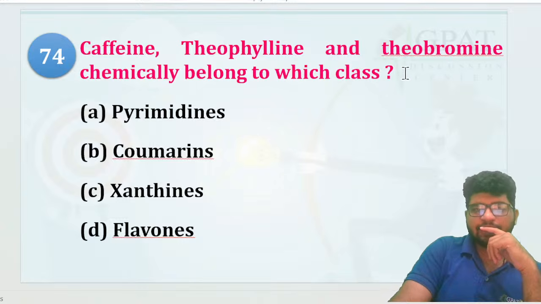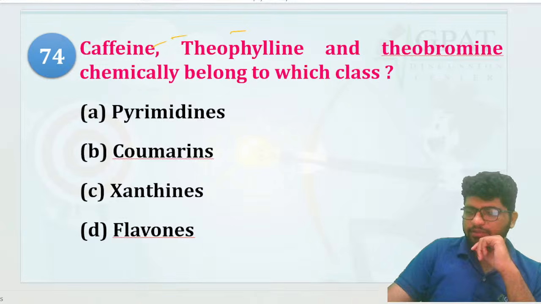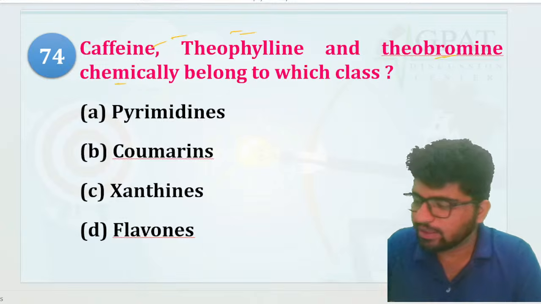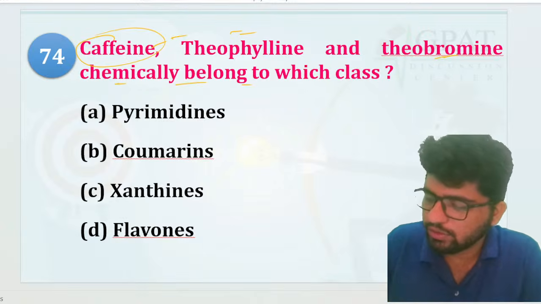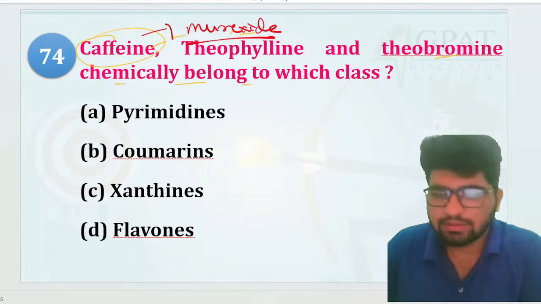Okay, caffeine, theophylline, theobromine chemically belong to which class? Pyrimidine, coumarin, xanthine, or flavones? Caffeine is what gives your murexide test, right?